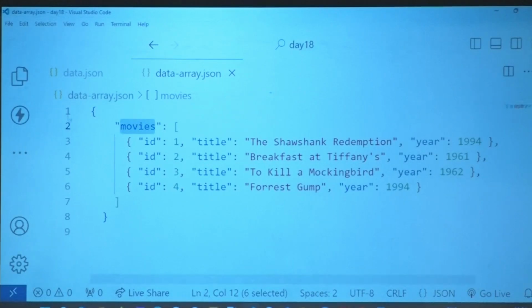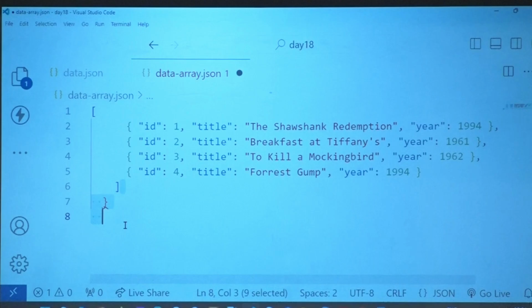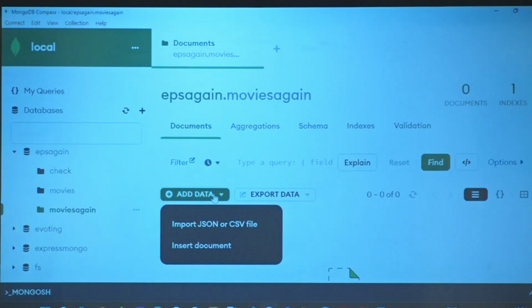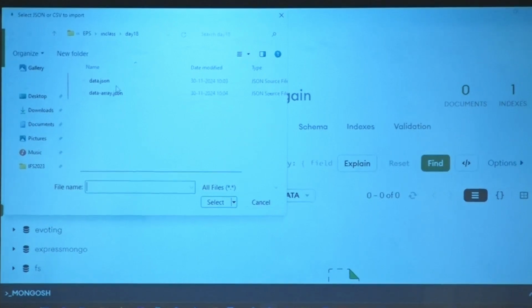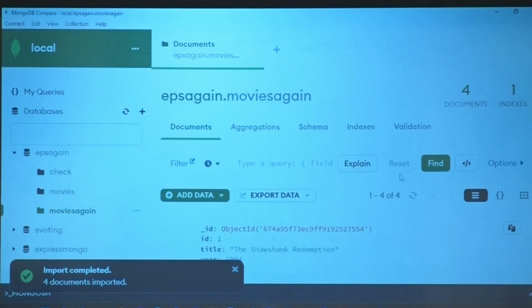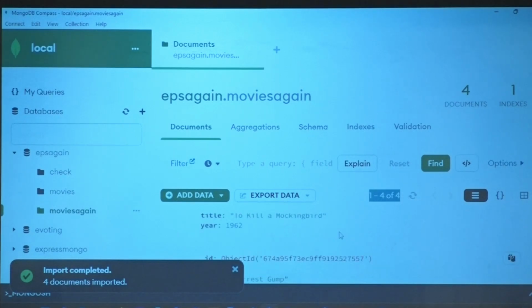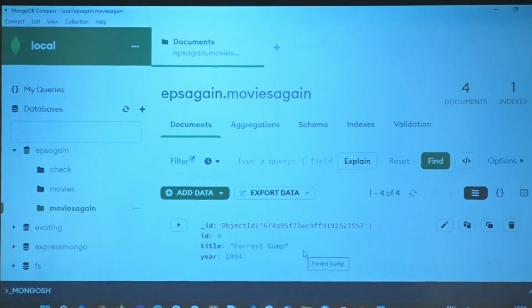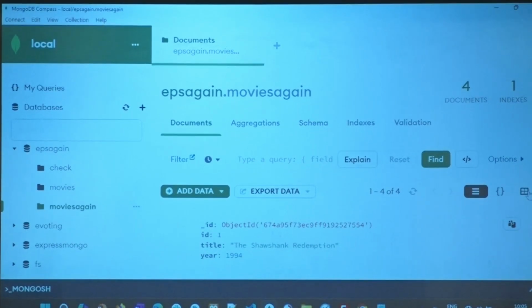Let me make sure. So in data array, how do I want it, please? I don't want this at all. Okay? Again, let's see if it works. If it doesn't work, you can always fix it. Done? Data array.json. Let me see. Import JSON. Select, import. You see that there? 1 to 4 of 4 records. So each of these is one record. You see that? So this is how.